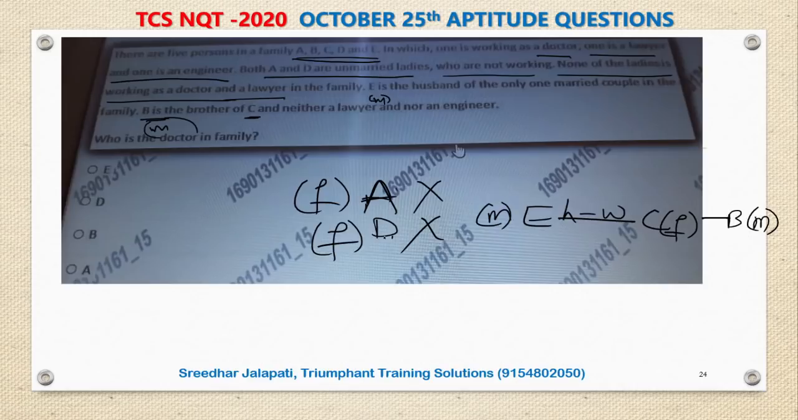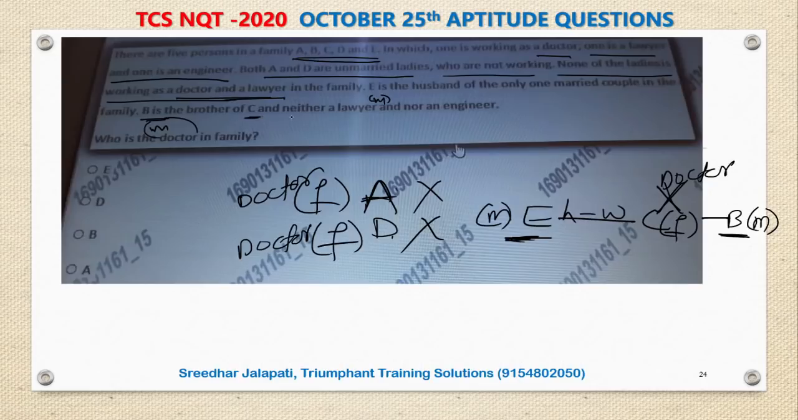So it says no female is either doctor or lawyer in the family. That means C is also not a doctor. A is also not a doctor because she is female, and D is also not a doctor because again she is female. And now E or B can be doctors, one between them. Here he said